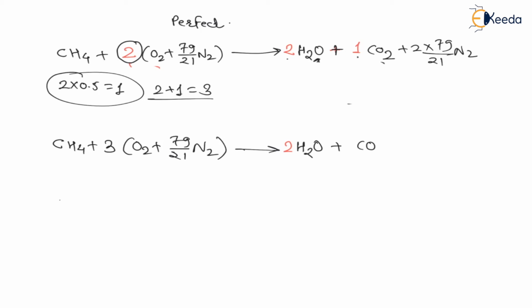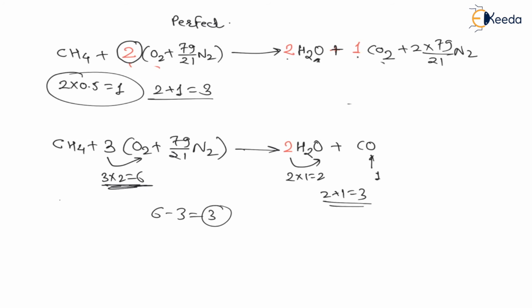Now let us check here how many oxygens we have. Here 3 into 2, 3 into 2, total 6 O are available. And for water 2 into 1, 2 into 1 gone, right? For CO 1 gone, means 2 plus 1, total 3 gone. But we have 6, means 6 minus 3, still we have 3 more, right?